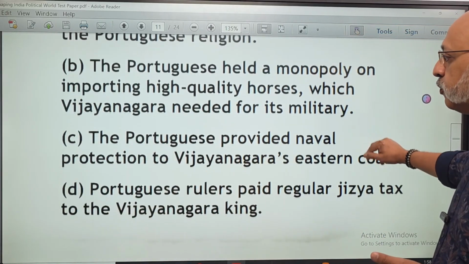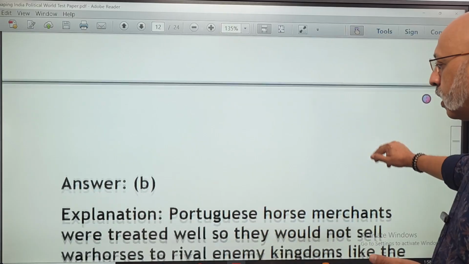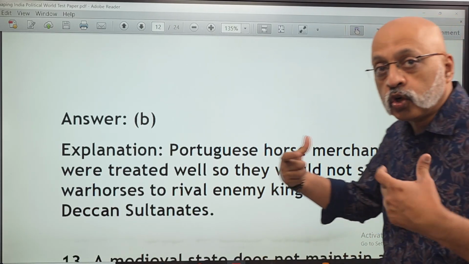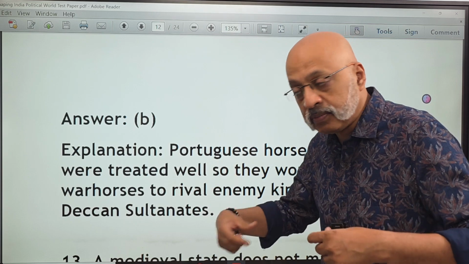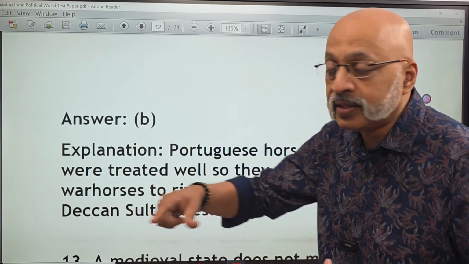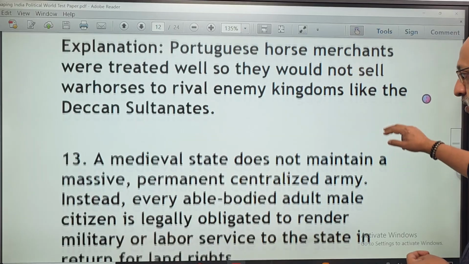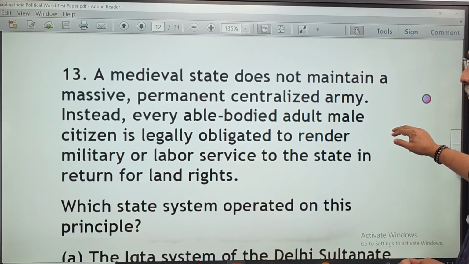So the correct option for this is option B, where we are talking about the horse merchants, right? Because they wanted to get the horses from them and ensure no other king was able to use them, especially the Deccan Sultanates.